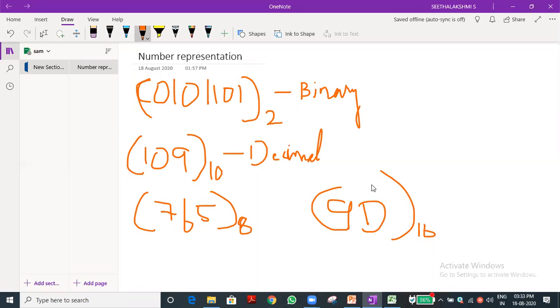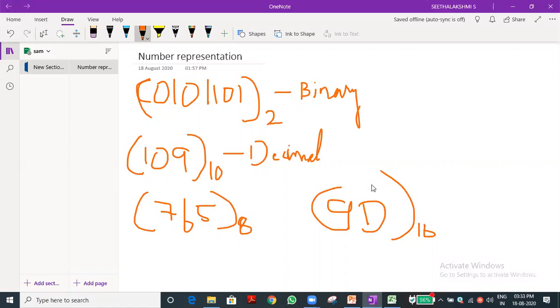Okay, just take down this note also side by side. Write this example. Type the topic, that is number representation. Then write binary. You can use whatever number, but the number should be in the system. For example, binary means zeros and 1. Decimal means 0 to 9. For the octal number system, I should not use 8 or 9, because the octal number system is 0 to 7 only, isn't it? Yes, sir.